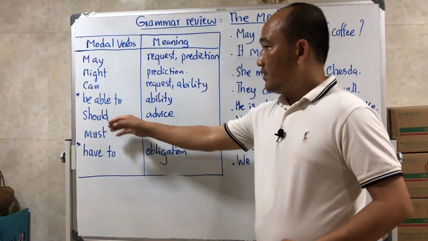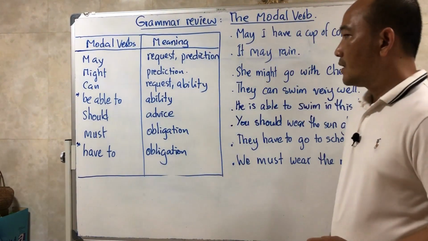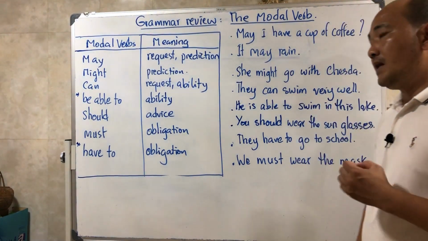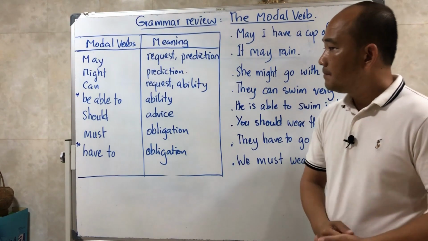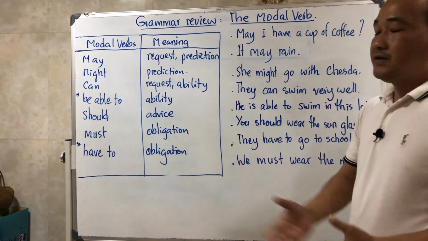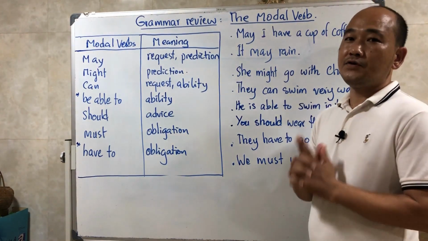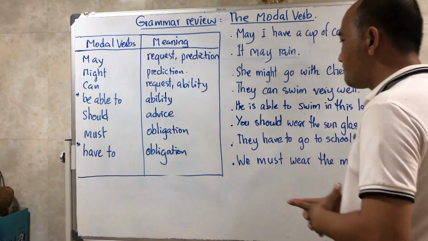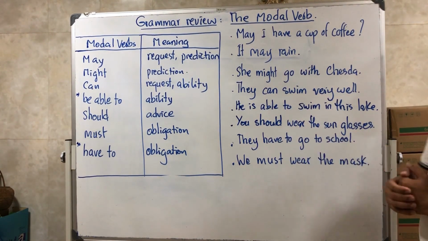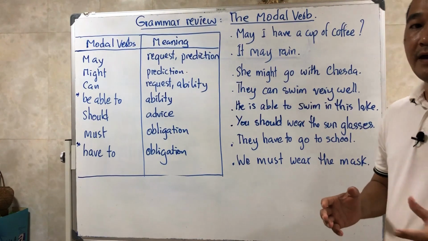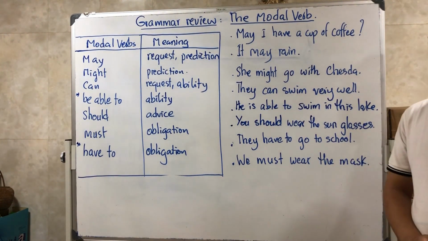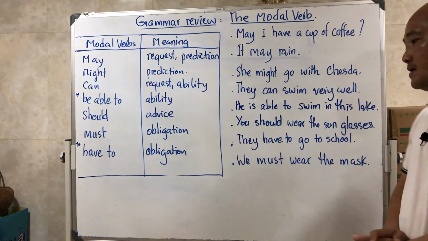Another modal verb that we use is should. Should we use to give advice. What does advice mean? មានន័យថាការផ្ដល់ដំបូន្មាន. So when you want to give advice to someone, you use the word should. For example, you should wear sunglasses because it's a shiny hot day, and when you want to go out, you should wear sunglasses to protect your eyes.